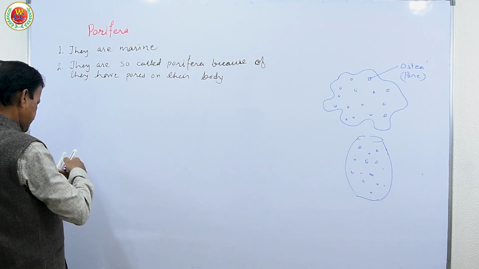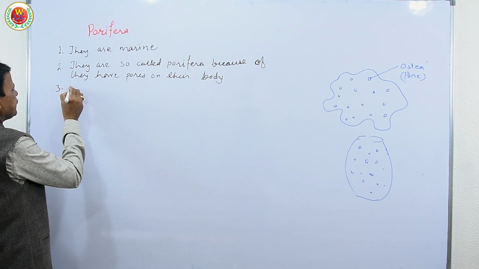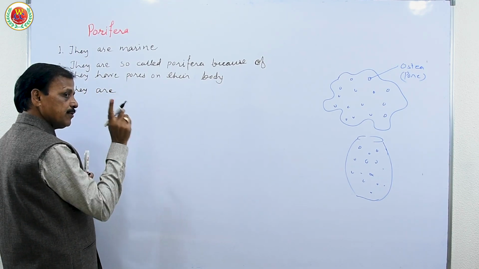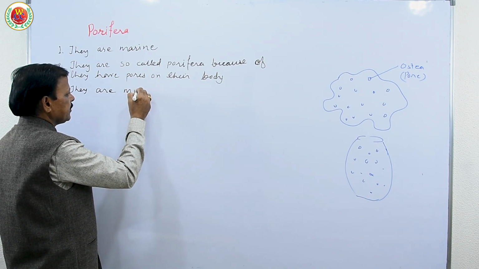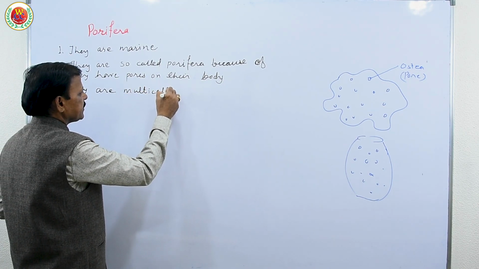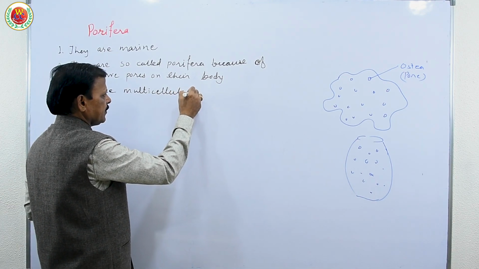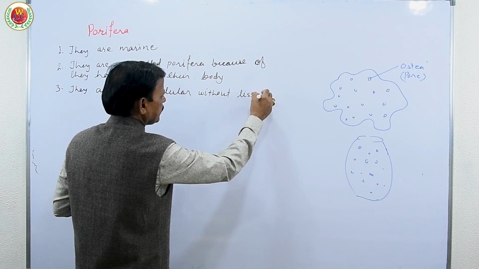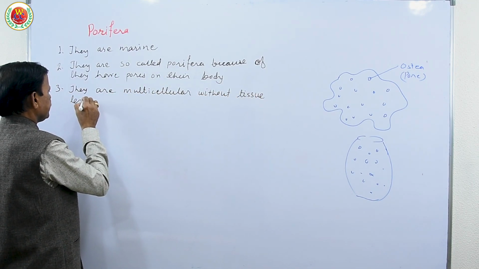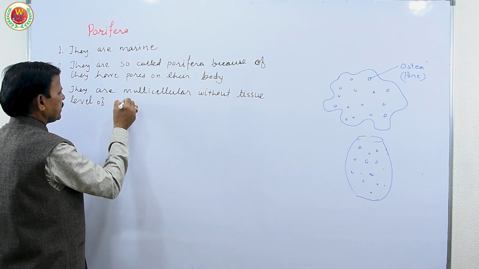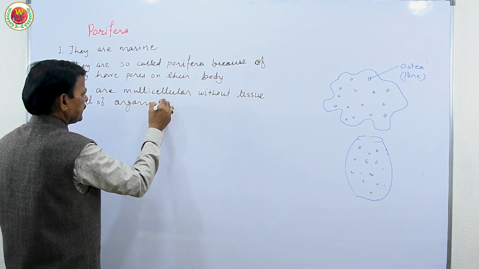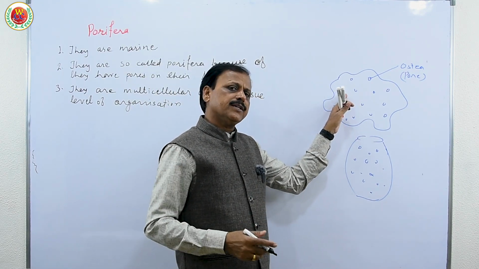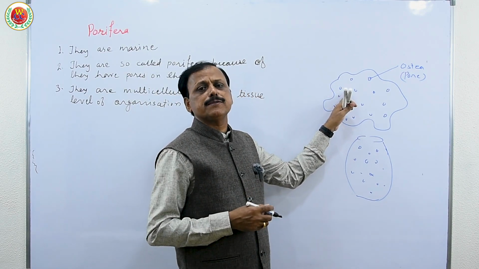Now the third point is about their organization. They are multicellular without tissue level organization. They have a cellular level of development. That means they are multicellular, but there is no differentiation among cells to have different shapes and sizes to perform specific functions.